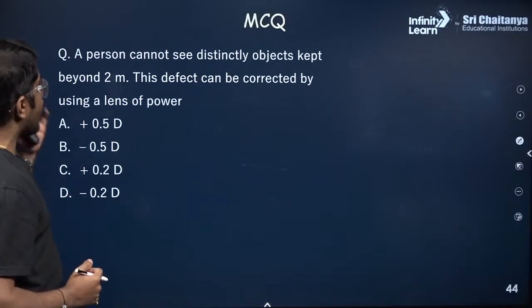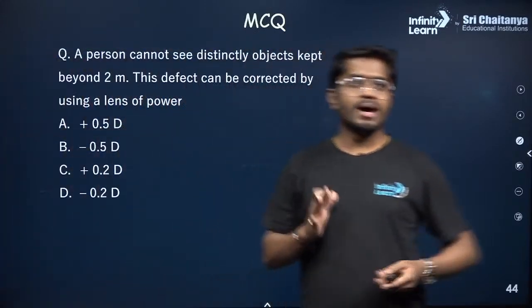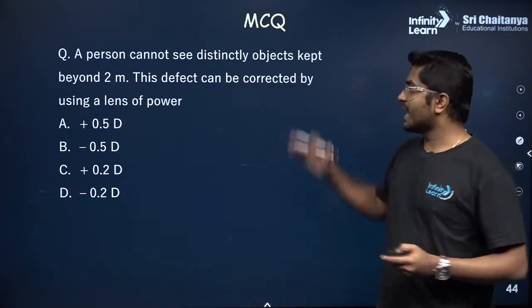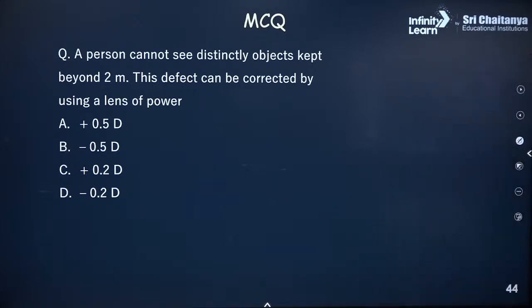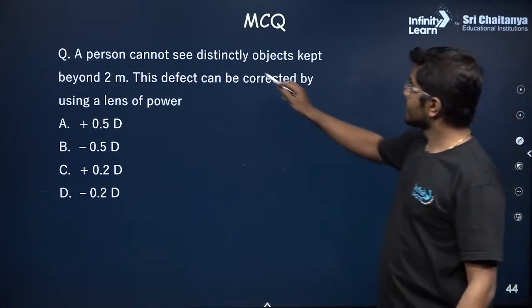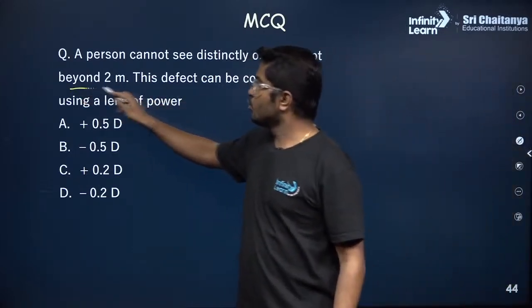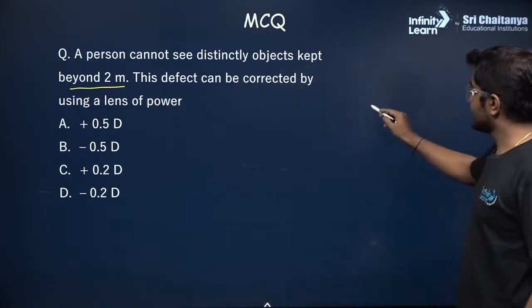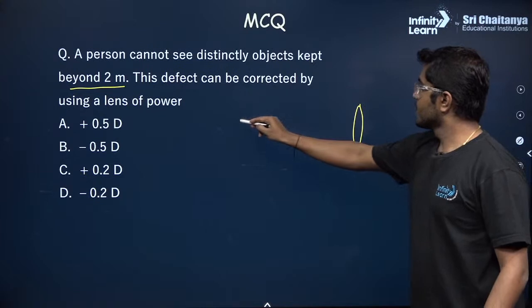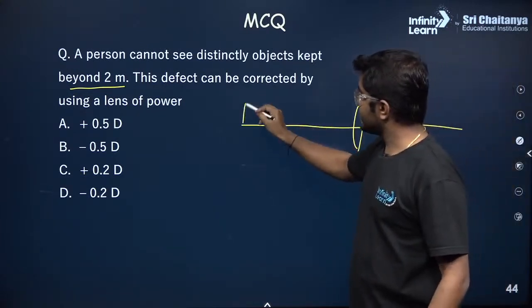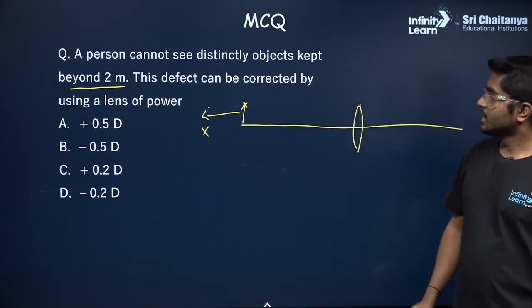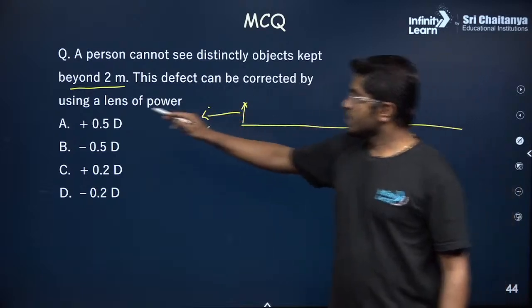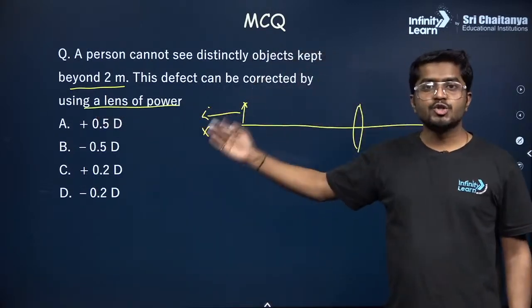All right, so now let's have some questions, and if you remember the star question of the day, we'll solve that at the end. So solve this question. A person cannot see distinctly objects kept beyond 2 meters. So if an object is beyond 2 meters, these objects are not visible. This defect can be corrected by using a lens of power. So what should be the power of the lens?